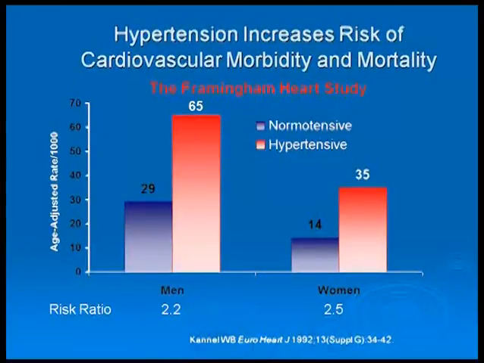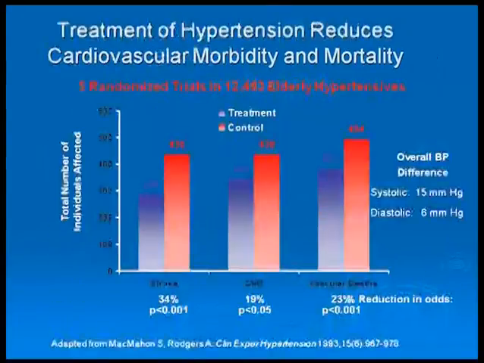We also know, as I mentioned, hypertension increases the risk of cardiovascular mortality and also morbidity. You see the difference between the normotensives and hypertensives, how the incidence is higher amongst people who have uncontrolled blood pressure. And it's very clearly demonstrated over the last many decades that treating hypertension reduces cardiovascular morbidity as well as mortality, as depicted in one of the slides here.